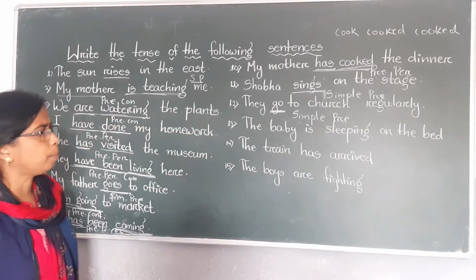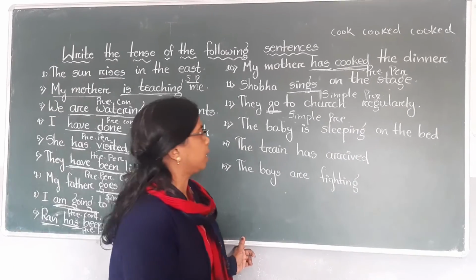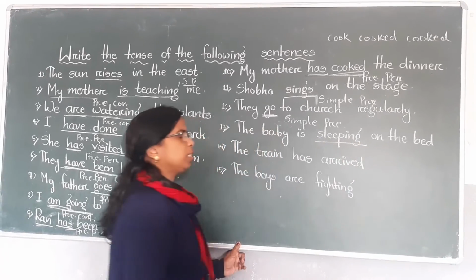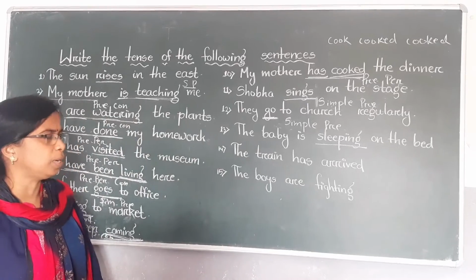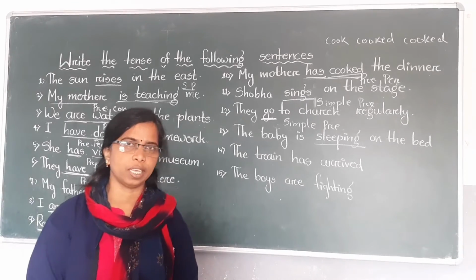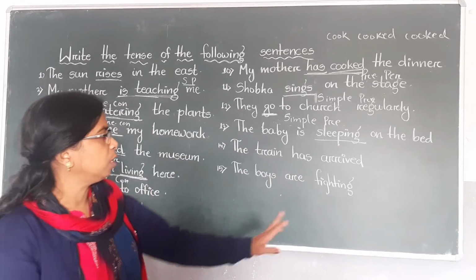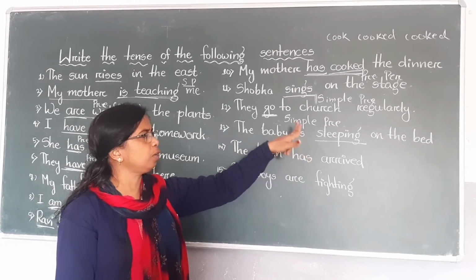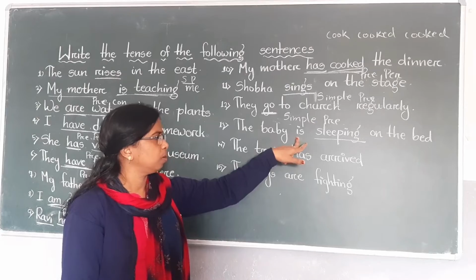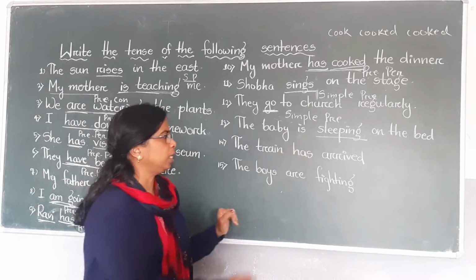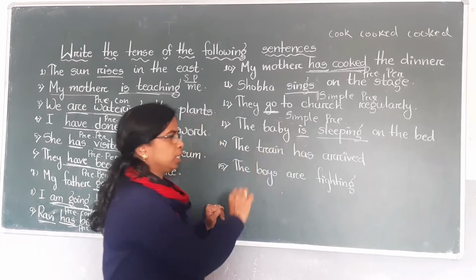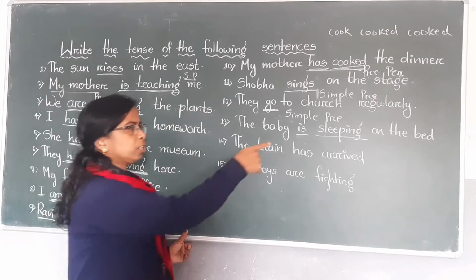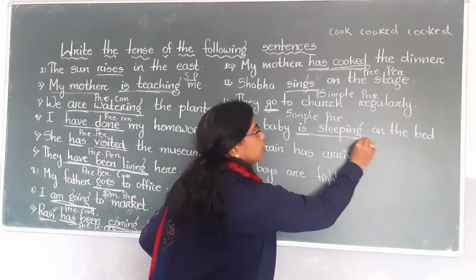Next one is the baby is sleeping on the bed. What is the verb here? Sleeping. Don't get confused: sleeping means continuous, verb plus ing. Then what is the helping verb here? Is. We can find it out easily. Is, am, are mean present tense. Plus sleeping, present continuous.